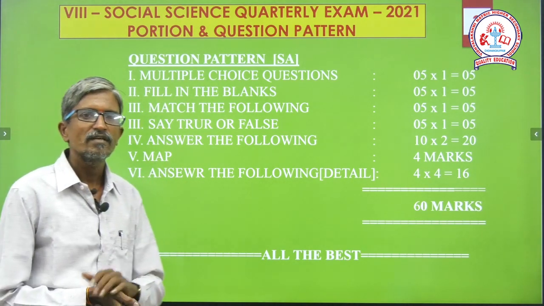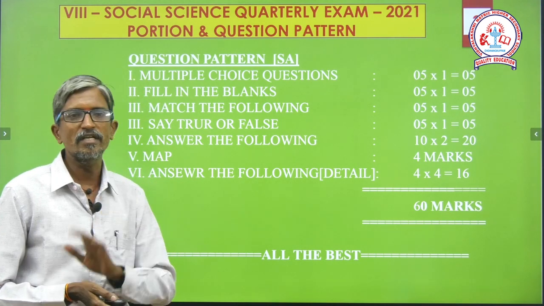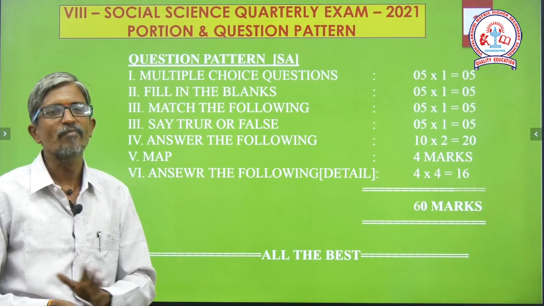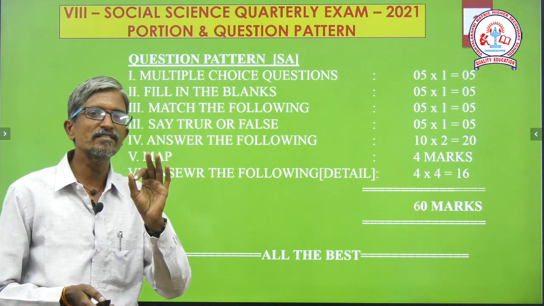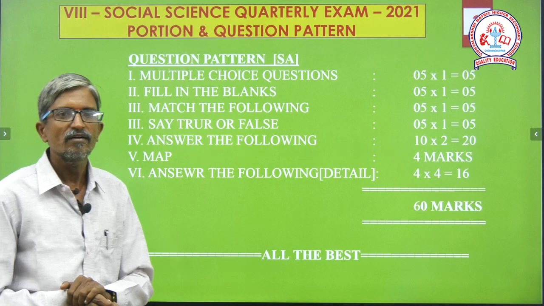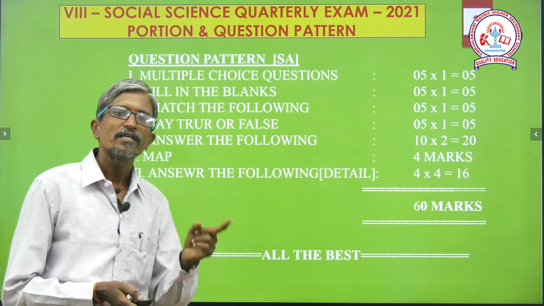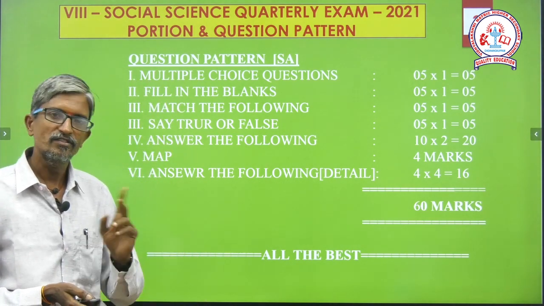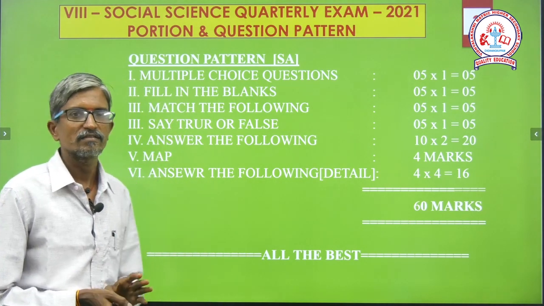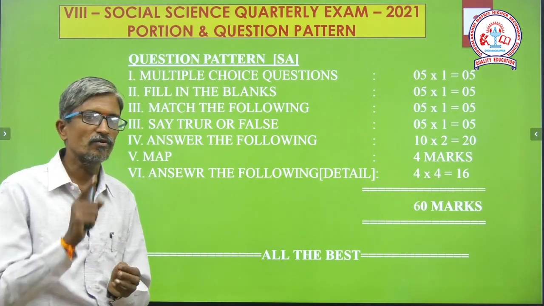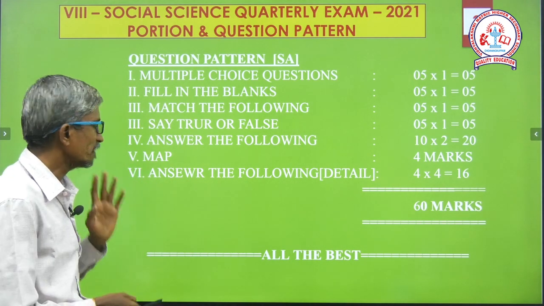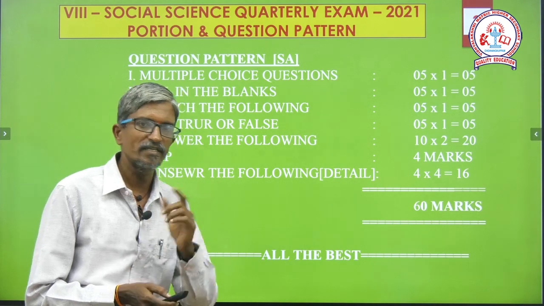And Roman number 6, the map. A social science examination will not be conducted without a map. It is one of the easiest Roman parts. Totally 4 marks are allotted. For that, we have to go through 1 history chapter and 1 geography chapter, and mark totally 8 places in map marking. Very simple one. The final Roman is answer the following in detail.